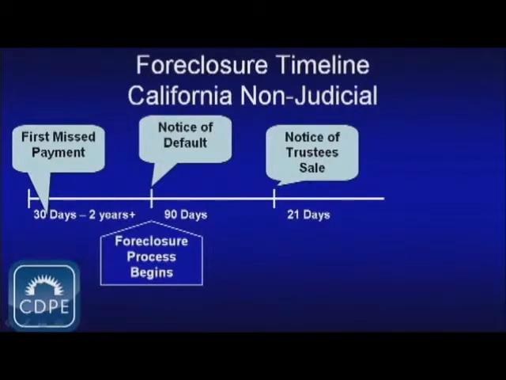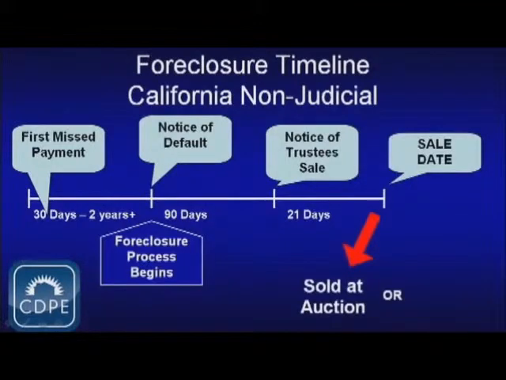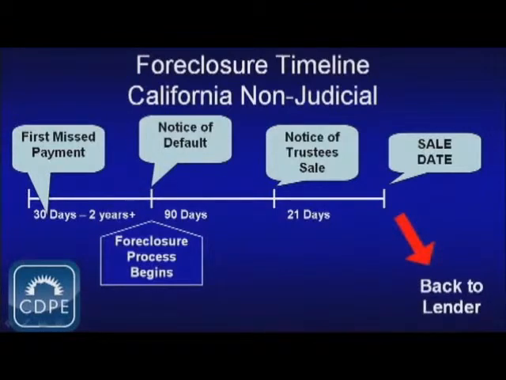Now once those 21 days go by, we have a sale date where the trustee tries to sell the property at an auction, which is held at the county courthouse steps. If that doesn't happen, then the home reverts back to the lender.